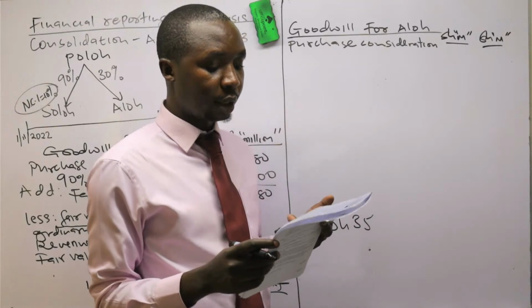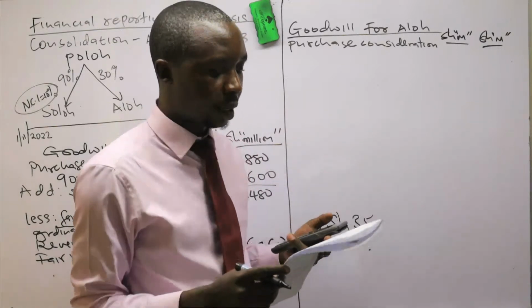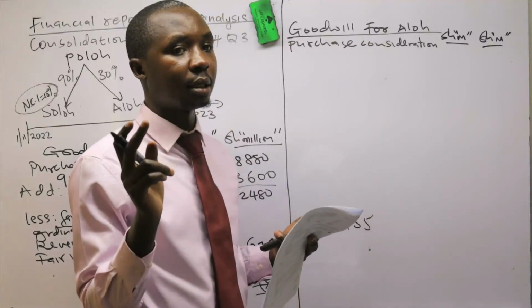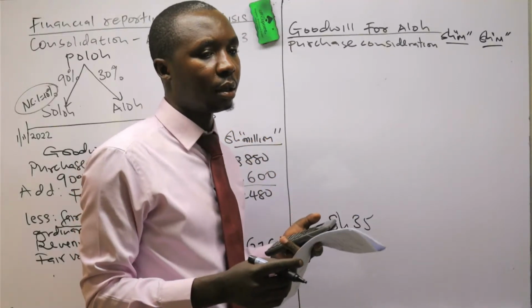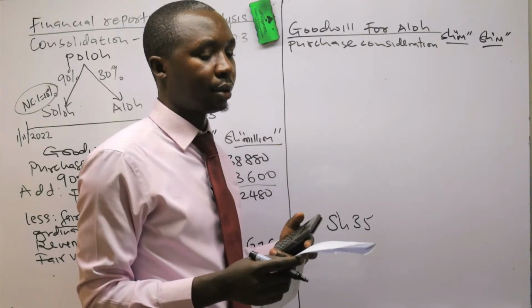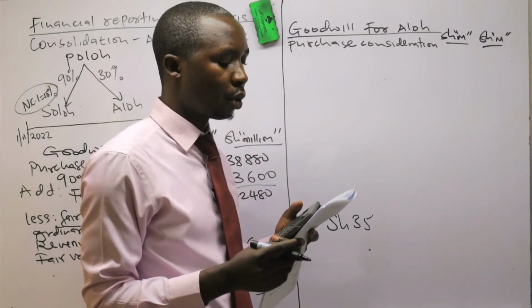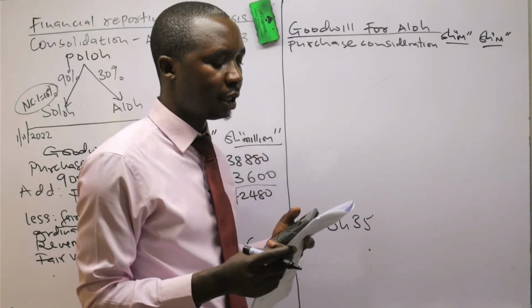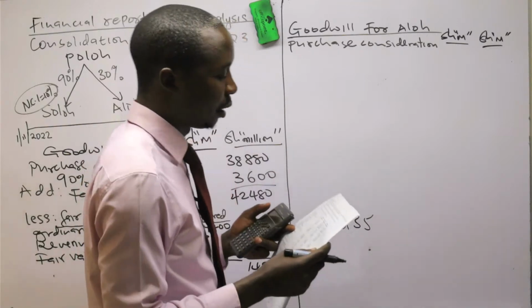It is stated at 7,200, and shares are stated in the books at par value. That is what we were told: on 1st May 2023, Boro Limited acquired 30% of Allo Limited's shilling 10 ordinary shares for 35 per share.